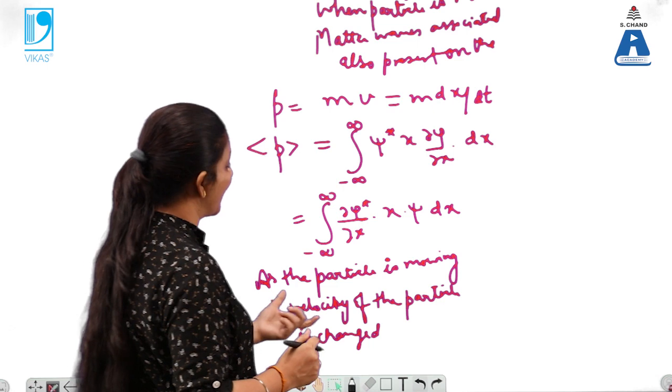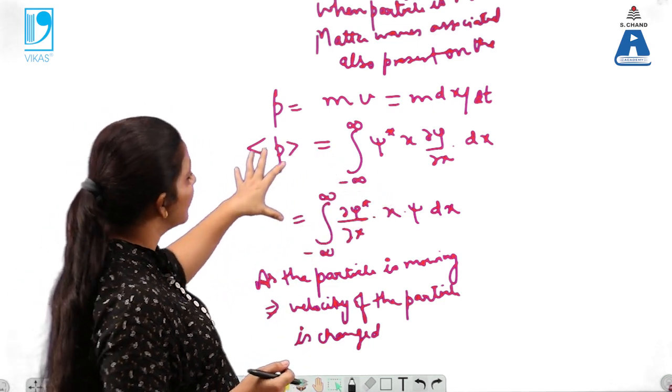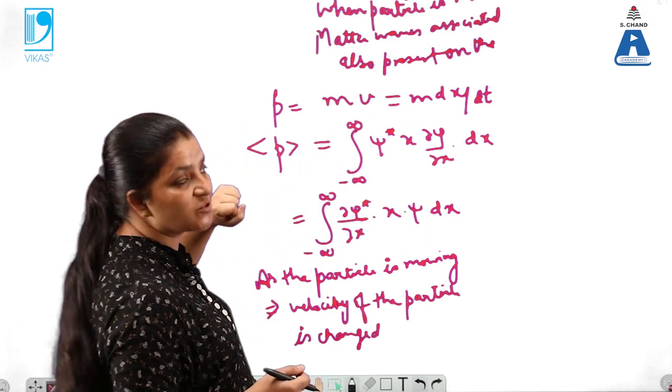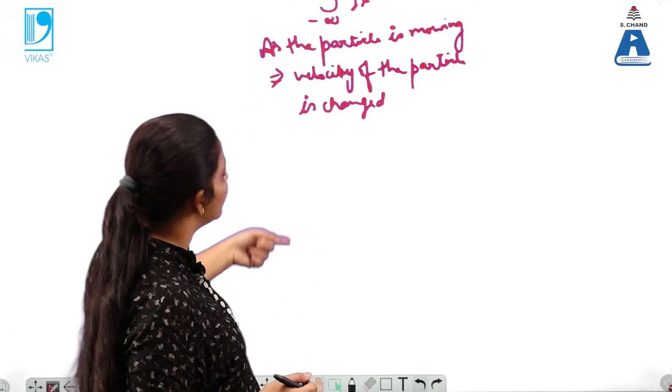If the velocity of the particle is changed, automatically the momentum will be changed. So the momentum associated with the particle within the given space can be given by this expression, which is called the expectation value of the momentum.